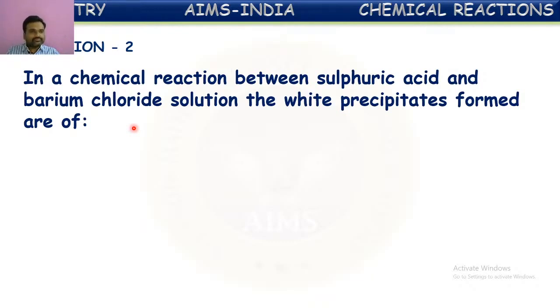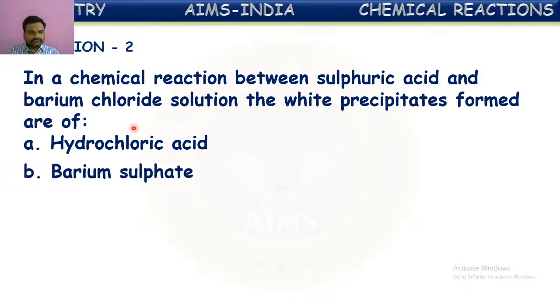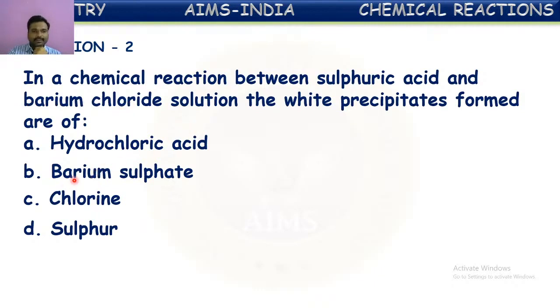So here let us see the options given: hydrochloric acid, barium sulfate, chlorine, sulfur. So out of these, barium sulfate is the correct answer because sulfuric acid reacts with barium chloride to form barium sulfate, which is an insoluble solid substance.